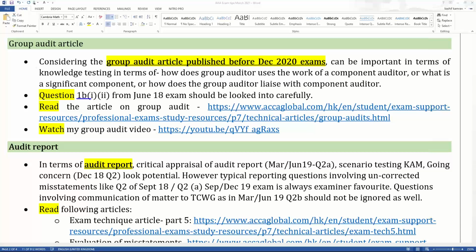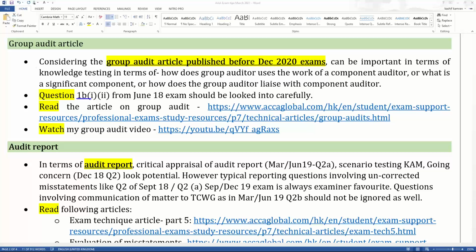And I believe that the group audit article, which was published before the December 2020 exams, can be important in terms of knowledge, because this article was all about knowledge in terms of how a group auditor uses the work of a component auditor, or what is a significant component, or how the group auditor liaises with the component auditor.